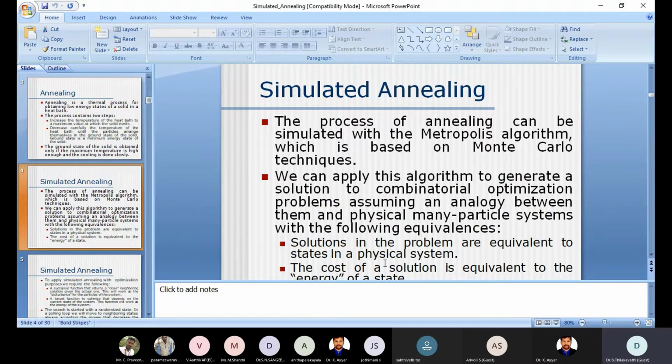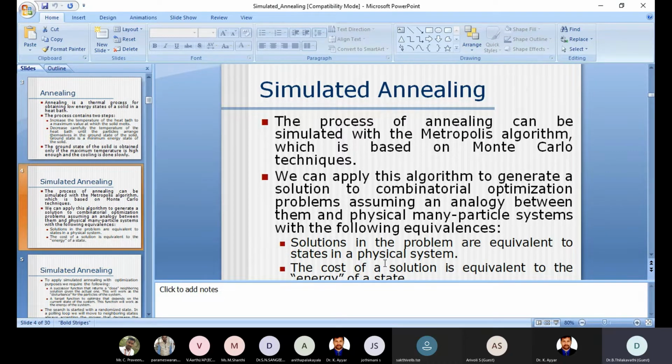So that is called simulated annealing. So we have come across what is known as annealing. Now we are moving into what is known as simulated annealing. Simulated annealing is where this annealing process can be simulated with the help of the Metropolis algorithm. Okay. So what is the Metropolis algorithm?